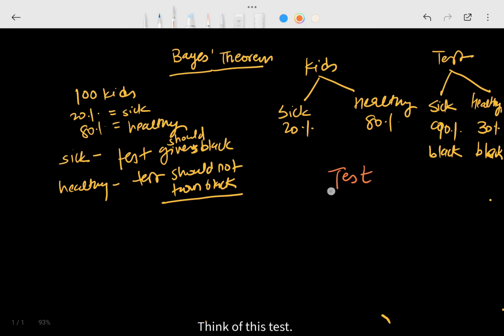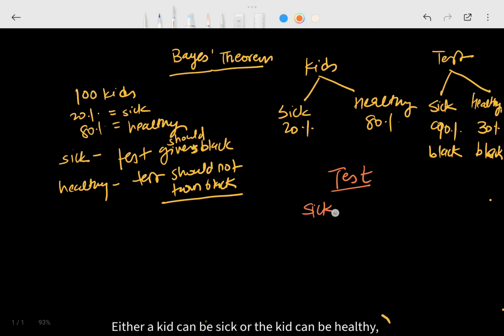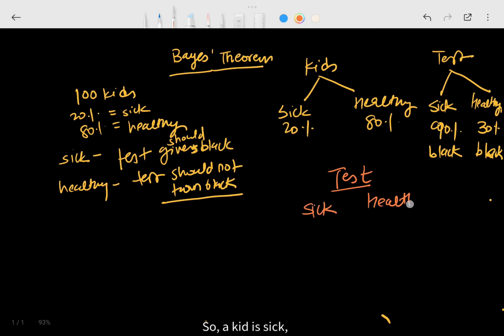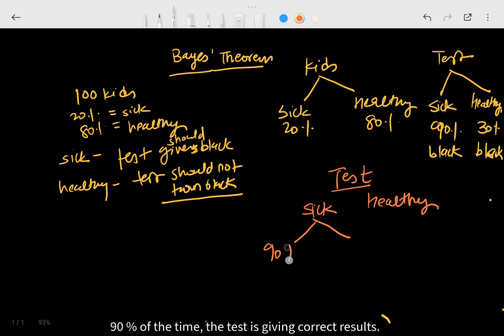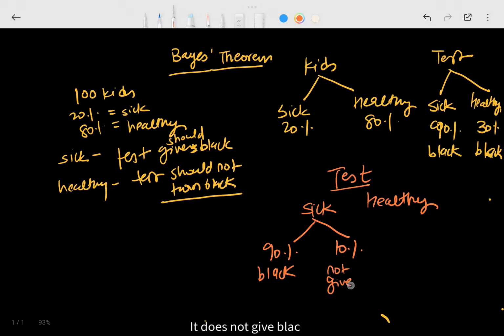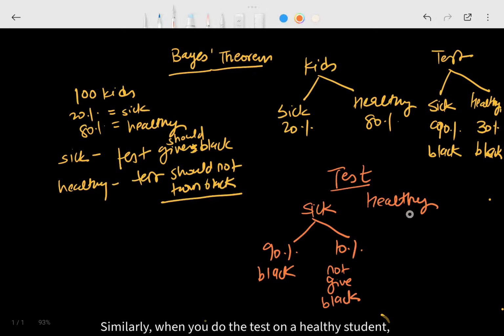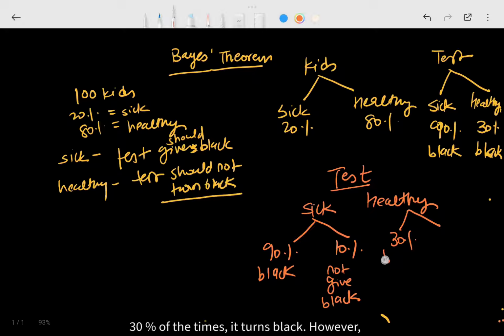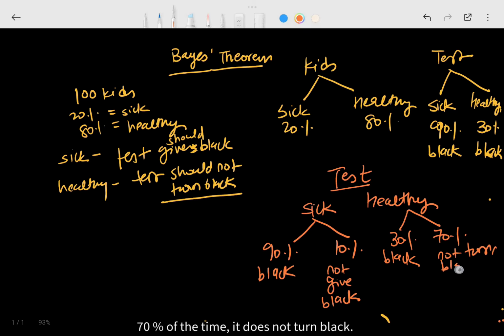Think of this test. Either a kid can be sick or the kid can be healthy. When a kid is sick, 90% of the time the test gives the correct result, it turns black. However, 10% of the time the test fails and does not give black. Similarly, when you do the test on a healthy student, 30% of the time it turns black. However, 70% of the time it does not turn black.